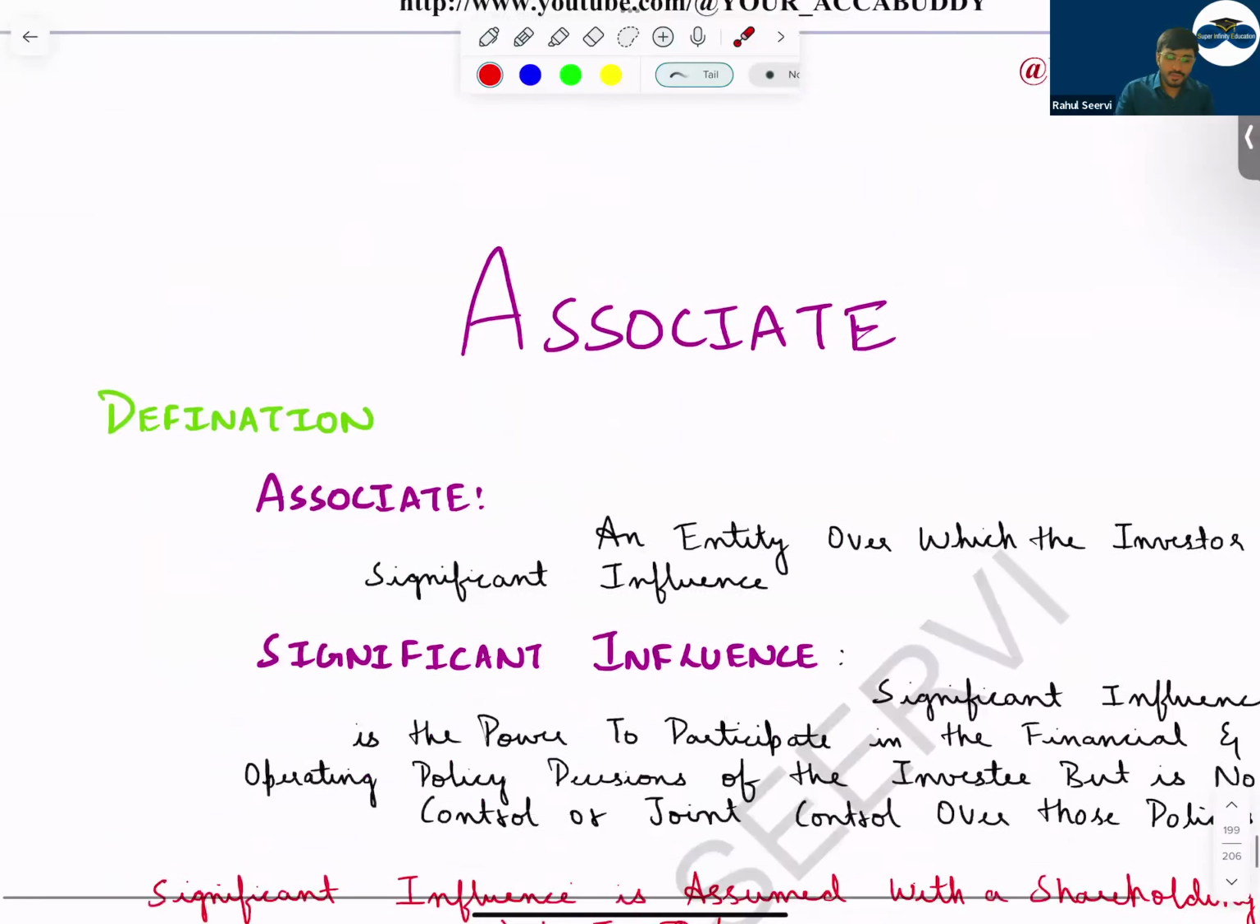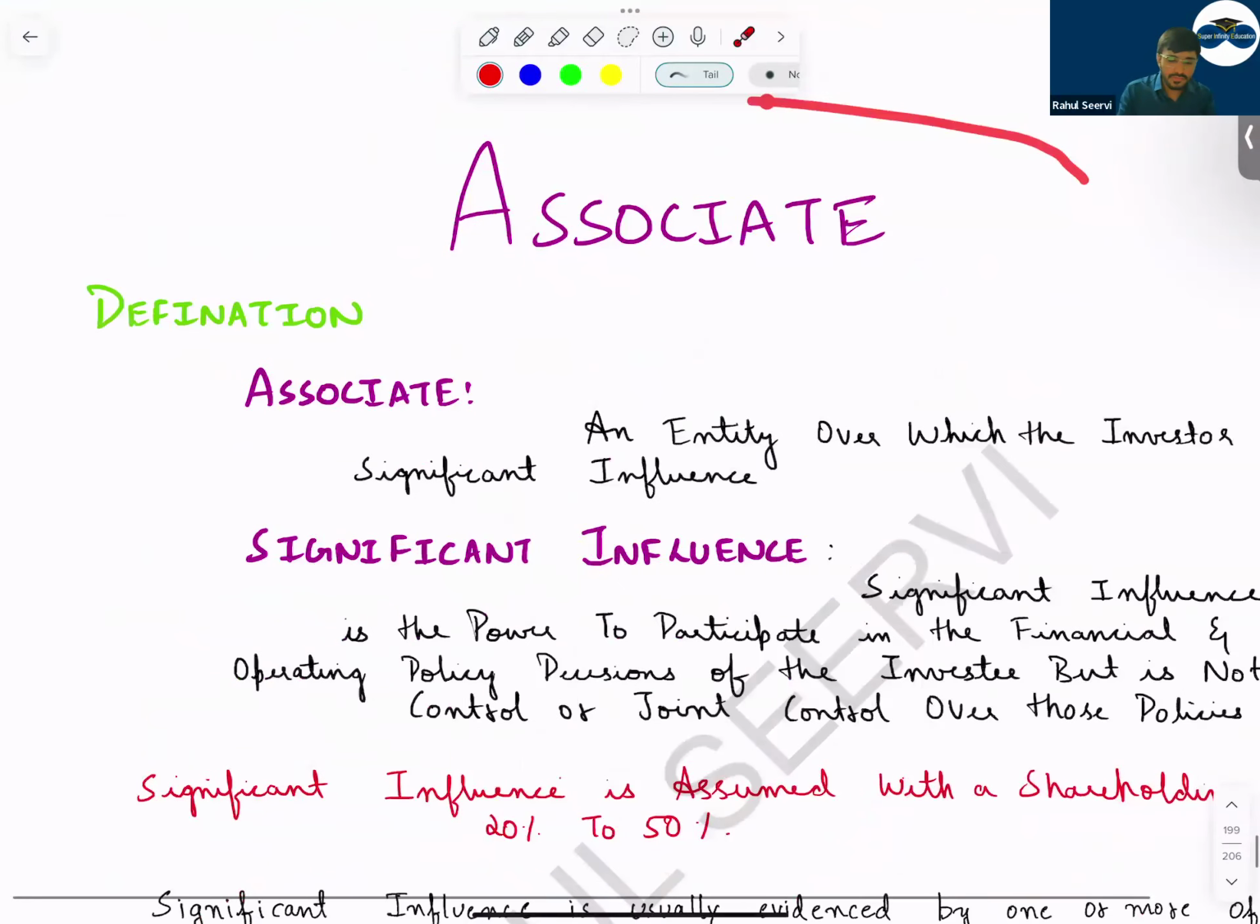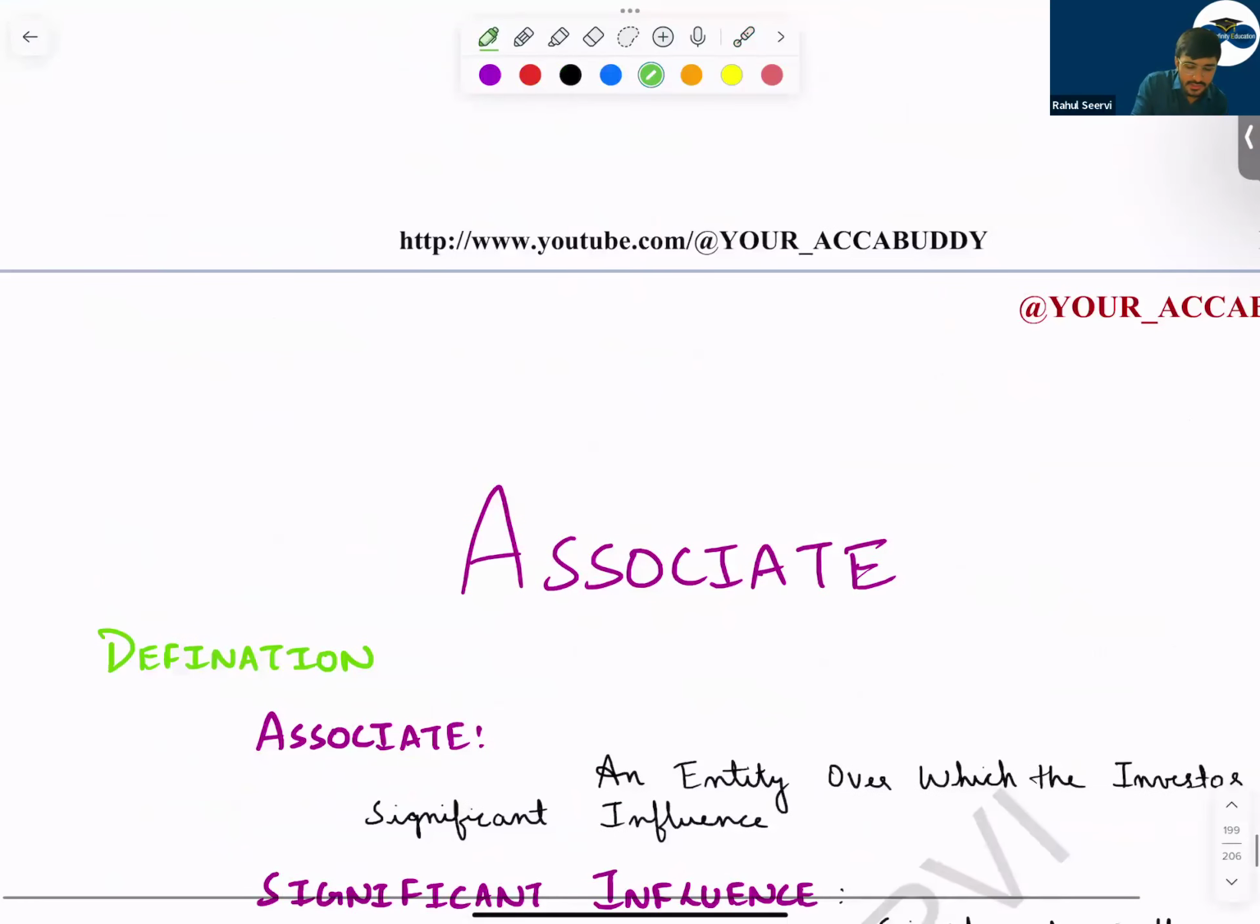Now, chalo, starting with associate. Sir, associate. The standard which you apply is what? IAS 28.